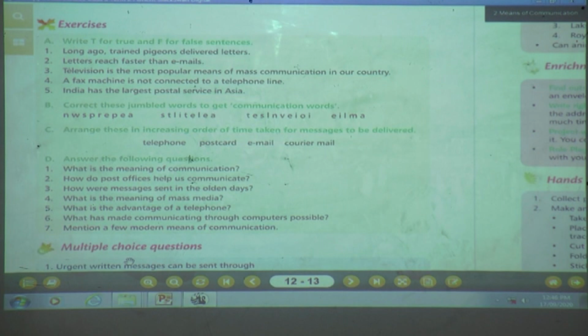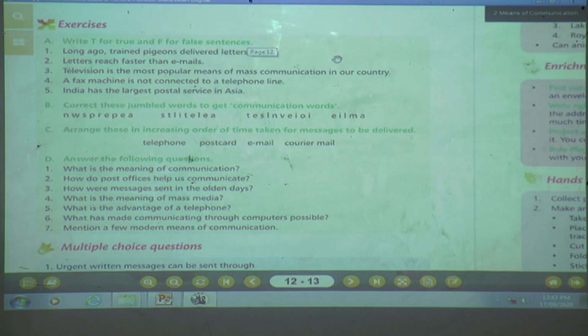In exercise A, what are we going to do? Write T for true and F for false statements. We are going to see true or false. True means correct, false means wrong. Number 1: Long ago trained pigeons delivered letters. Yes children, in this lesson what have we learned? Long ago trained pigeons delivered letters. Is it true or false? Yes children, give me the answer. What will be the answer?